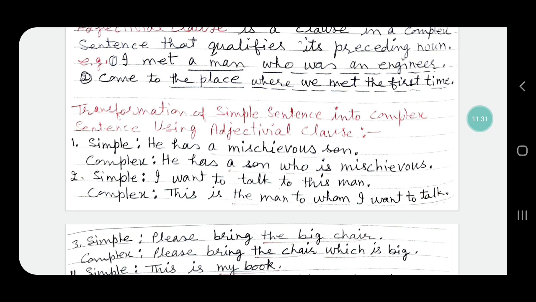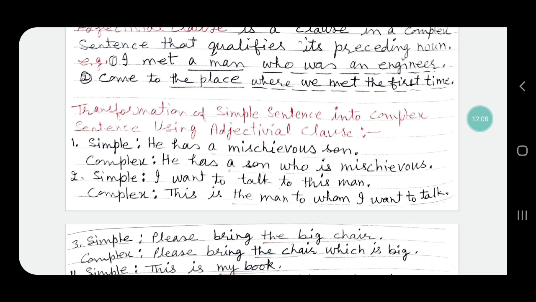The simple sentence is: he has a mischievous son. "A mischievous son" can be changed into an adjectival clause by this method: he has a son who is mischievous. "Who is mischievous" qualifies "a son." So "who is mischievous" is an adjectival clause. It is a subordinate clause. The main clause is "he has a son," and so it becomes a complex sentence.